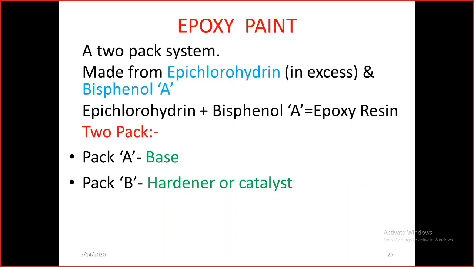Then the epoxy resin is also again a 2-pack system. It is a mixture of epichlorohydrin and bisphenol A that will give the epoxy resin. We need not go into the details of the constituents of this epoxy, PU and all, because we are mostly the users.